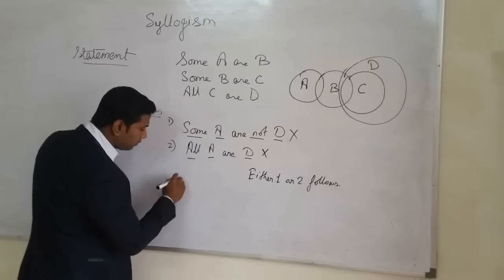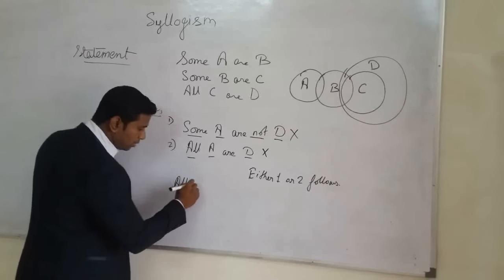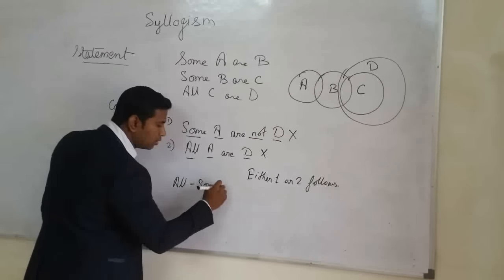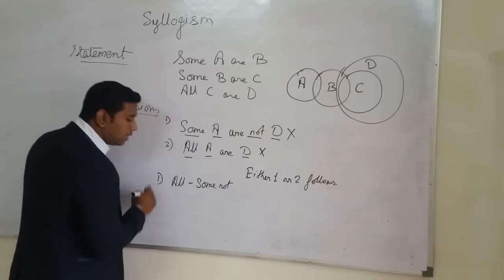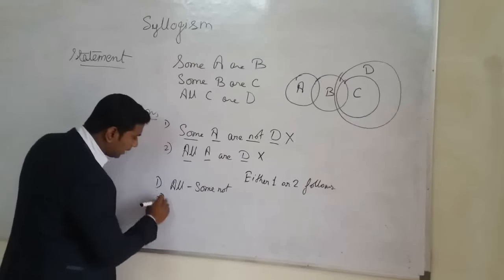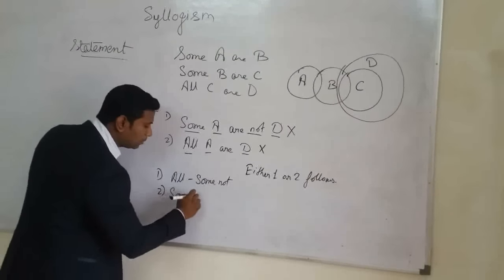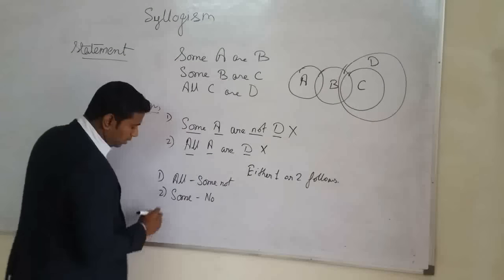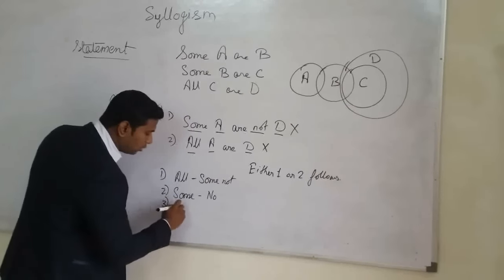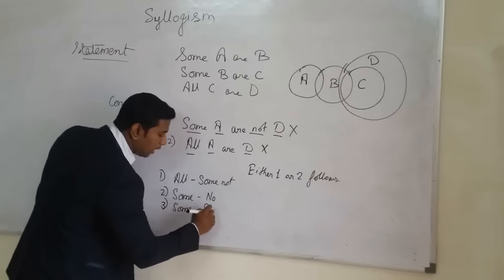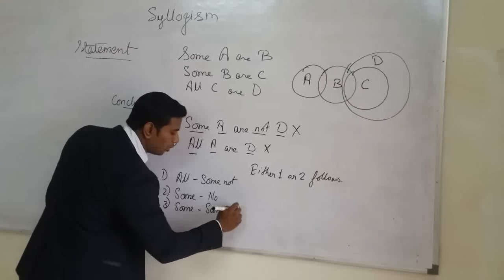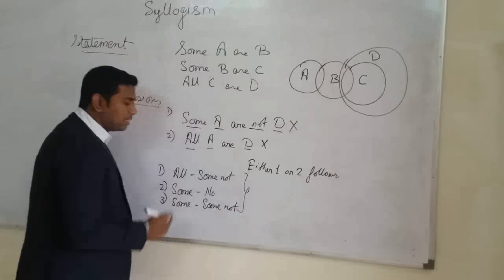At first, all and some not. In the second case, some and no. And you can also use either-or in some and some not, because in these three cases they cover all the possibilities.